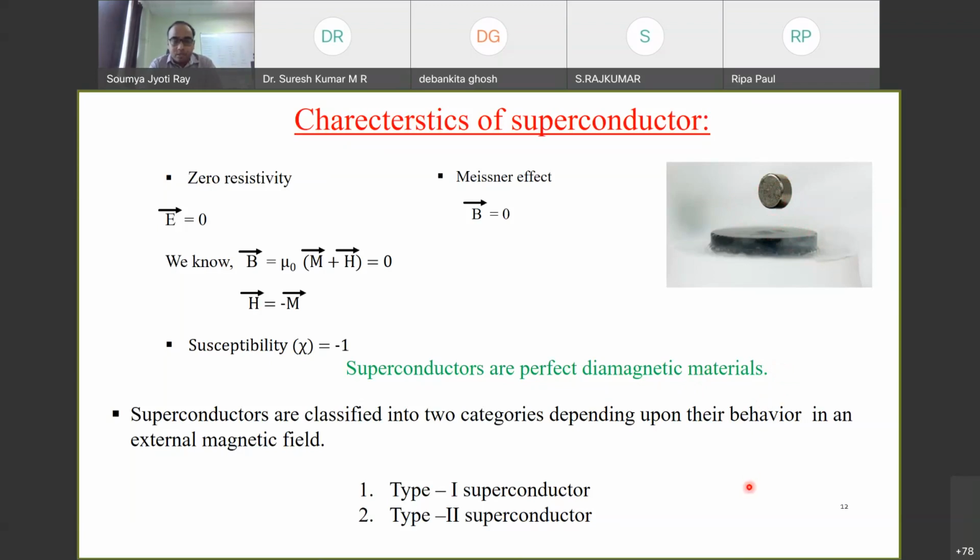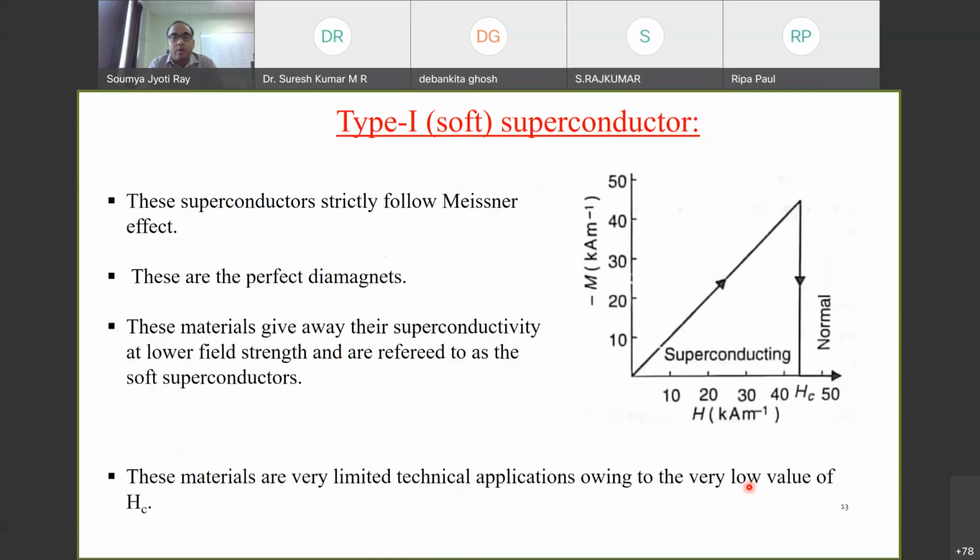Now, superconducting materials can be classified into two basic categories. This is on the basis of their behavior with respect to the external magnetic field. One is called a type 1 superconductor and the other is called a type 2 superconductor. So let us look at what these are. A type 1 superconductor is also called a soft superconductor. They strictly follow the Meissner effect, which means that these are perfect diamagnets.